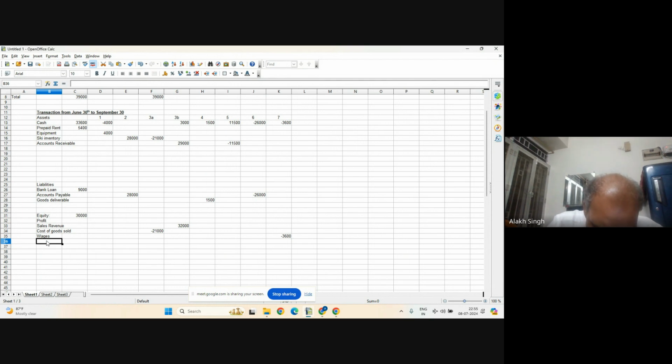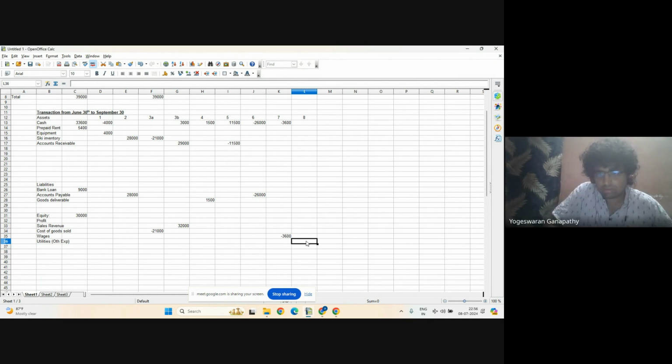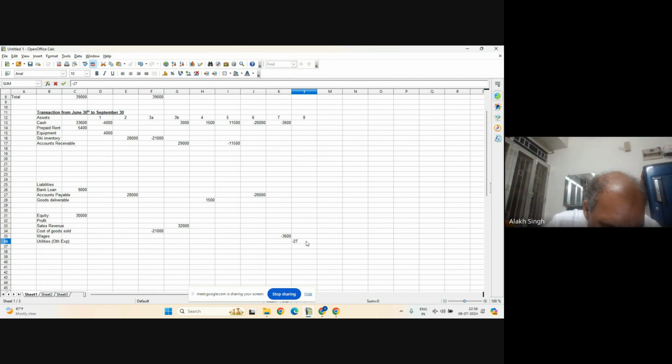So I can write simply utilities, or I can also write other expenses. I can write whatever name you want, it just has to be understood. Other expense, I write 2710 here and this one is part of profit. So now, is it plus or minus? Minus. And what is the intuition behind it? That profit has gone down.